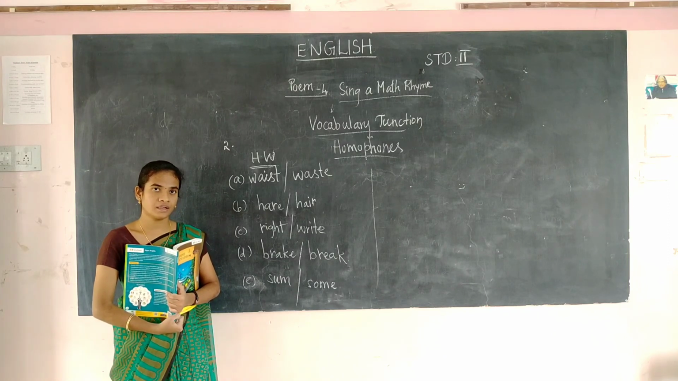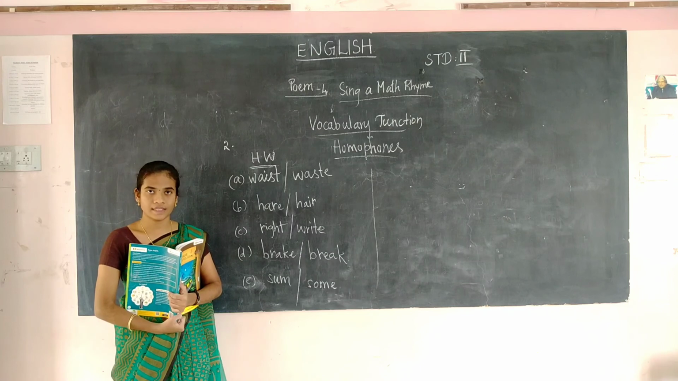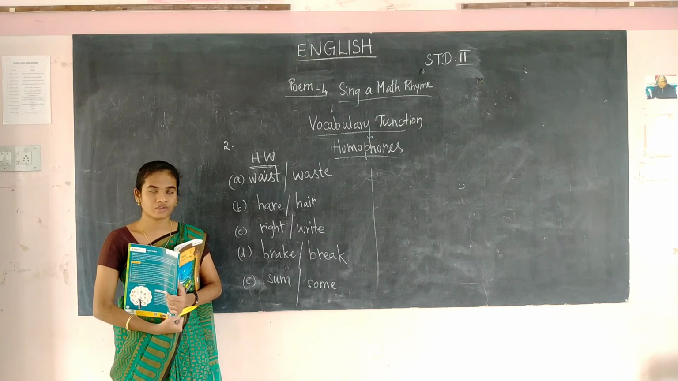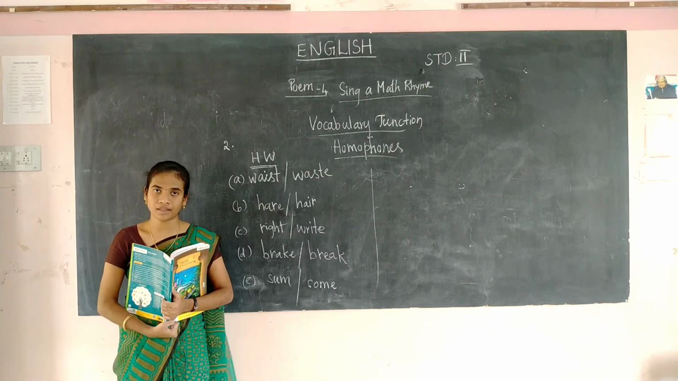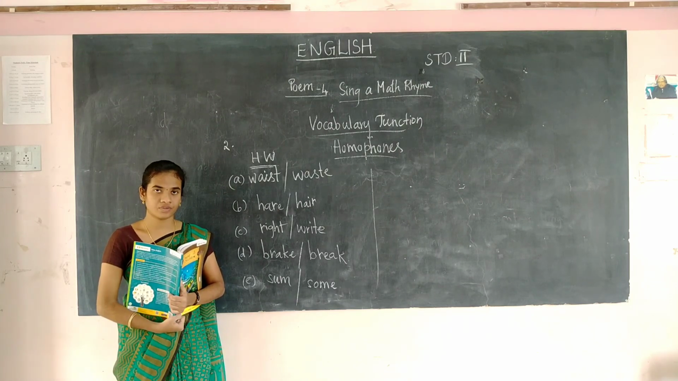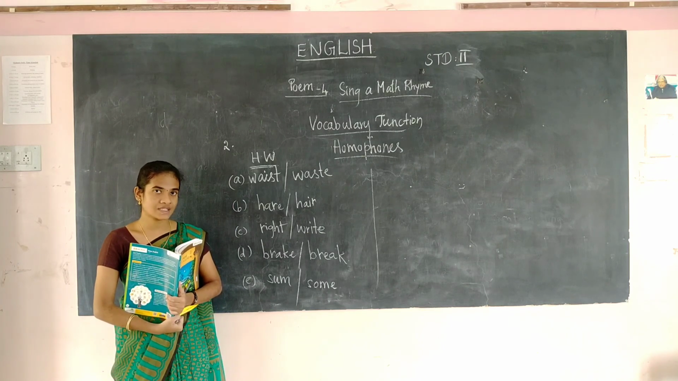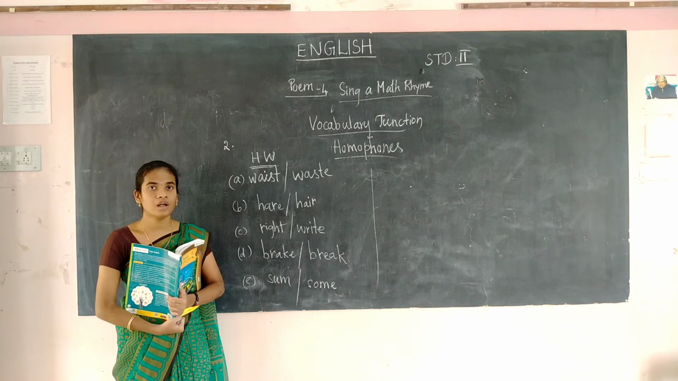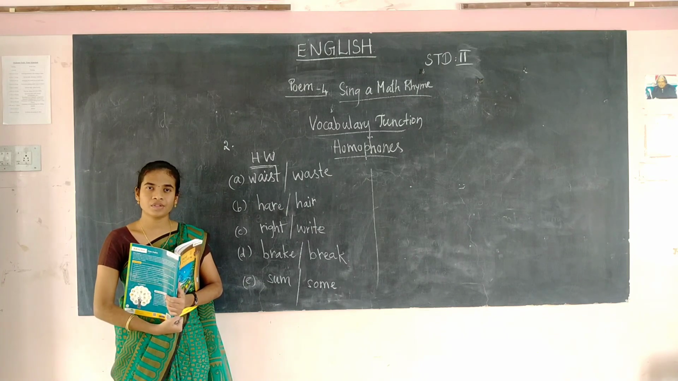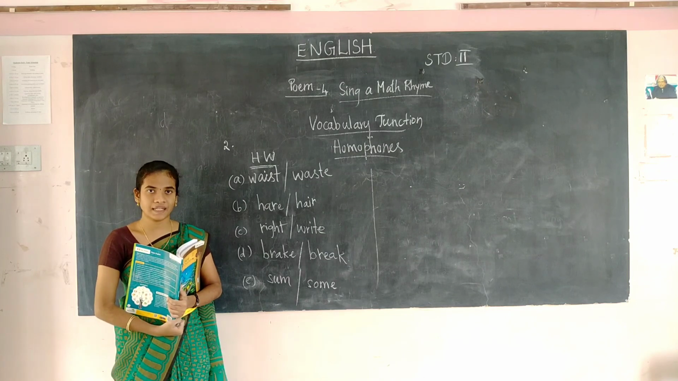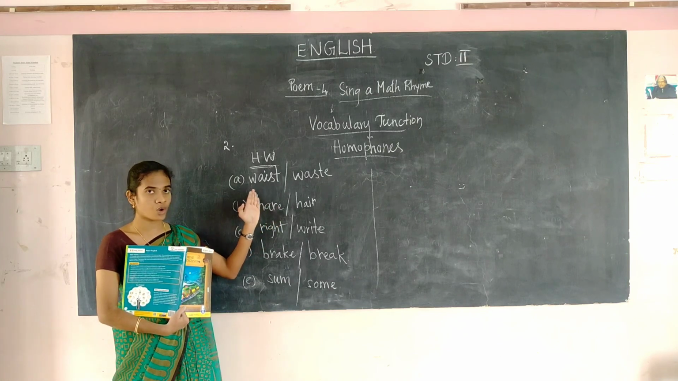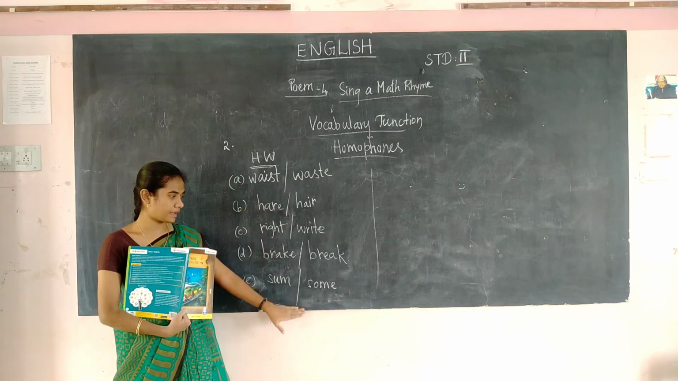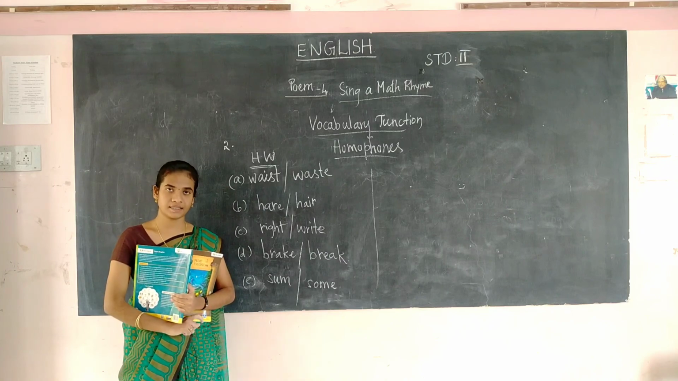If you have written, please send it to me. In today's class we have seen true or false, and I have given one more homework also. Which subject you like the most, you have to write a poem of 4 lines. Next we have seen vocabulary junction, we have seen about homophones. What are homophones? Homophones are words that sound the same but have a different spelling and meaning. So this is what we have learned today, and I have given this as homework. You have to write the correct spelling. Okay, I hope you understand this. Thank you.